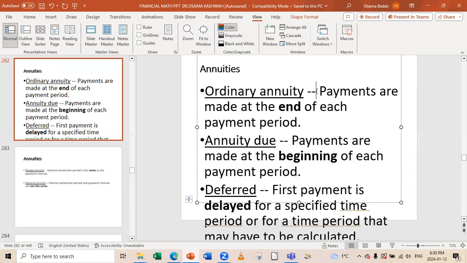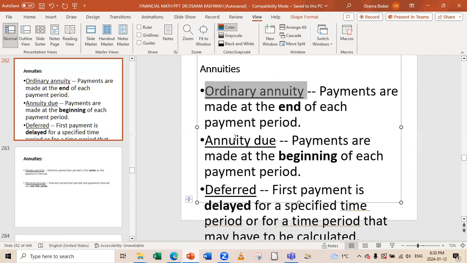So what's the meaning of this? Ordinary means if I tell you a guy deposited $200 in a bank at the end of every 2 months, that is ordinary because it's at the end of the 2 months.